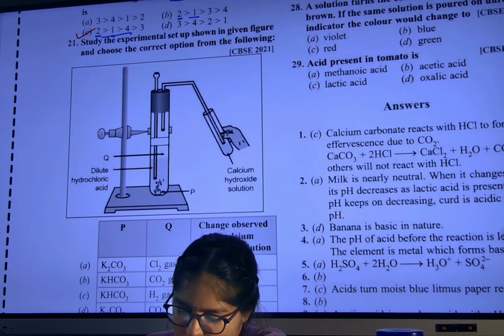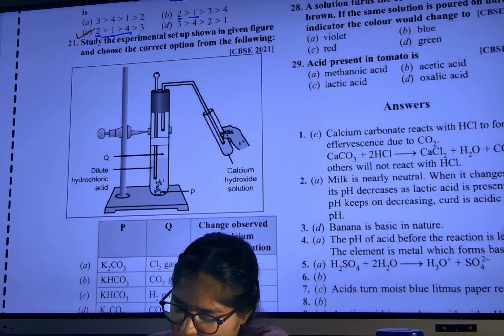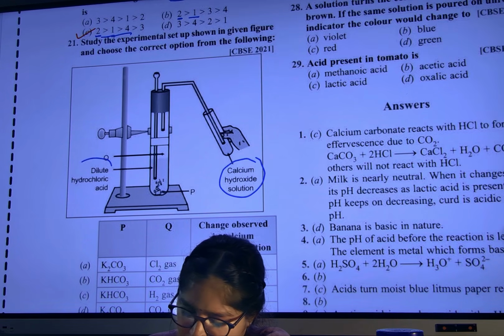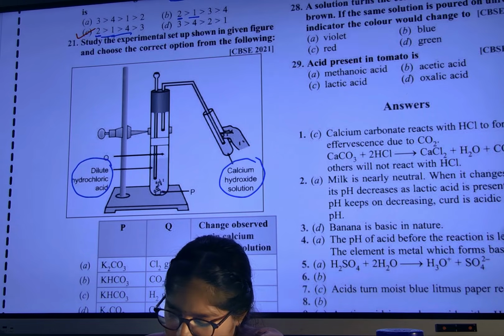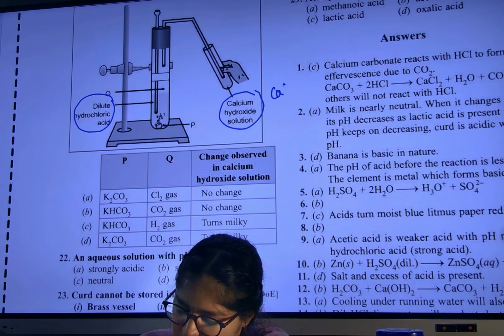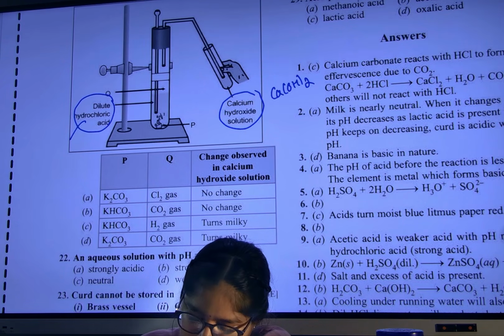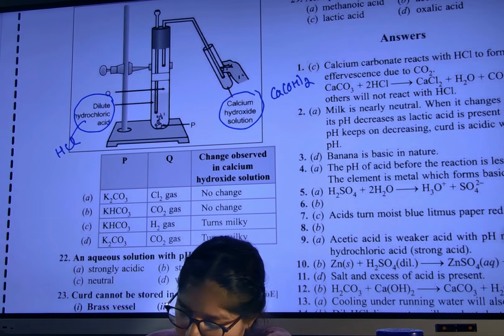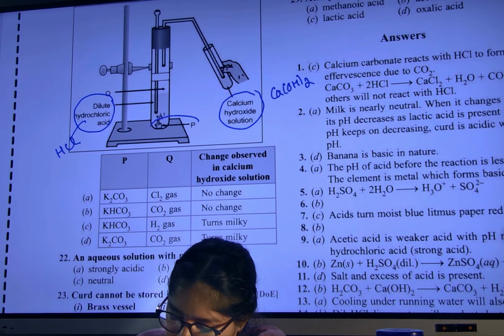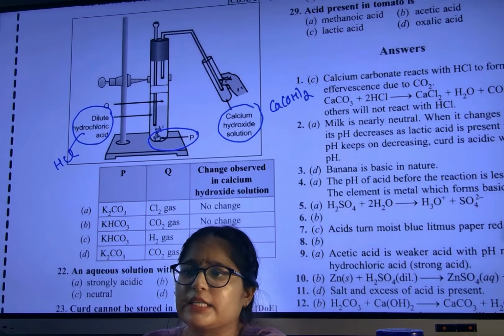Next, question number 21. Study the experiment setup shown in the given figure and choose the correct option from the following. So, calcium hydroxide and dilute HCl. Calcium hydroxide means Ca(OH)2, hydroxide like this, and this is our dilute HCl. They are asking what is P and what is Q. Q is the gas, they are asking which gas it will be.